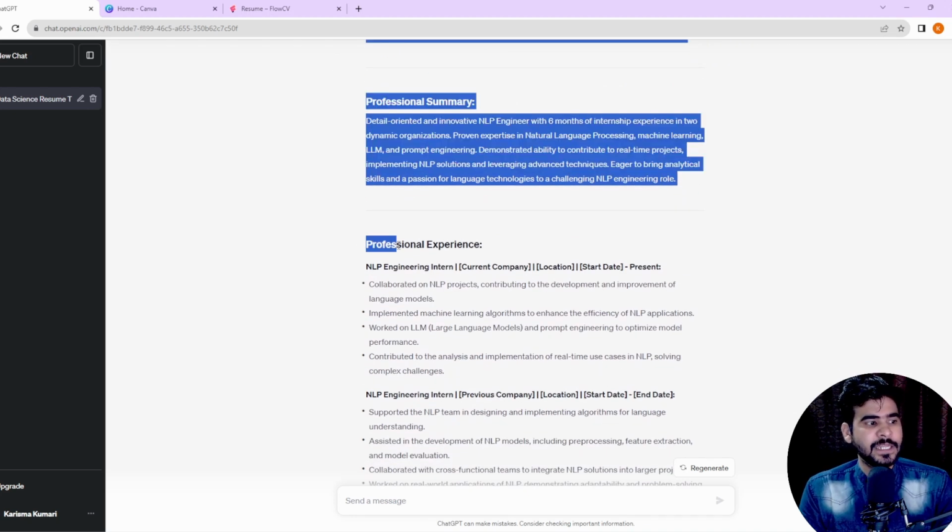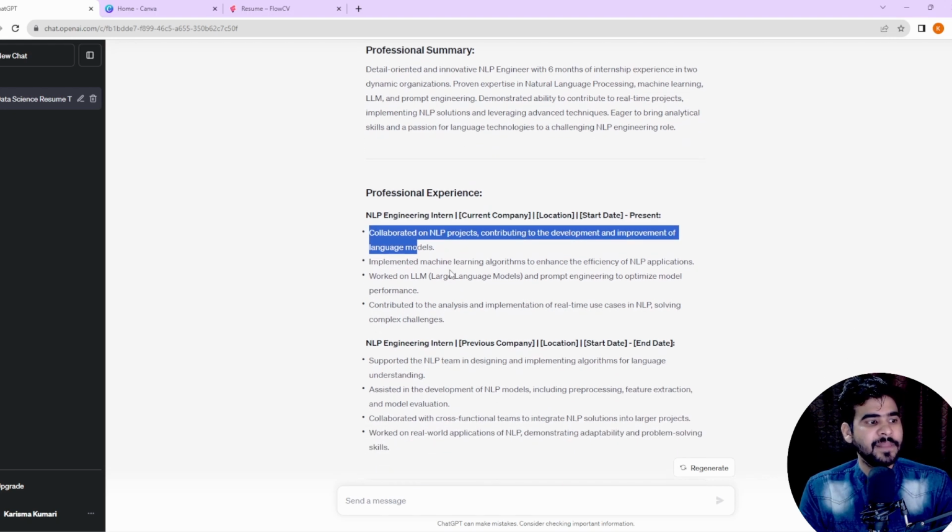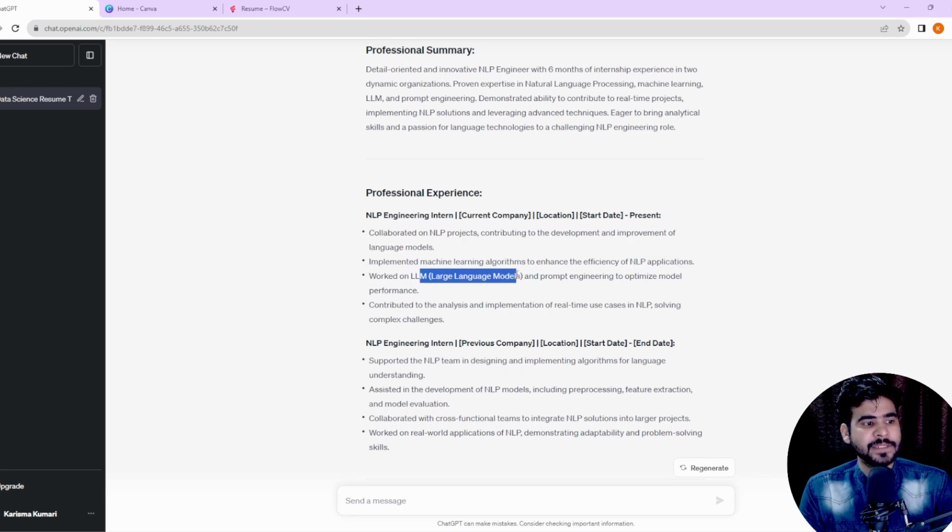Now the professional experience. NLP intern, current company: collaborated on NLP projects, contributing to the development and improvement of language models, implemented machine learning algorithms to enhance the efficiency of NLP applications, worked on LLM, large language models and prompt engineering to optimize model performance, contributed to the analysis and implementation of real world use cases in NLP and solving complex challenges.